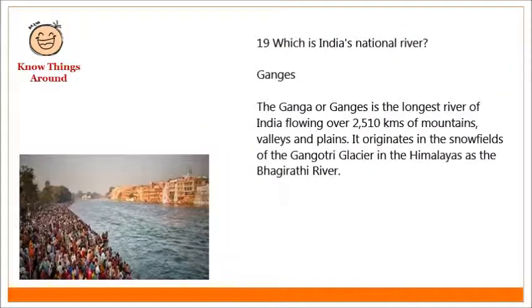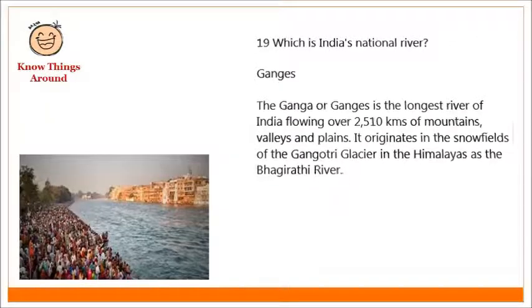Which is India's national river? Ganga River. The Ganga or Ganges is the longest river of India, flowing over 2,510 kilometers of mountains, valleys, and plains. It originates in the snowfields of the Gangotri Glacier in the Himalayas as the Bhagirathi River.